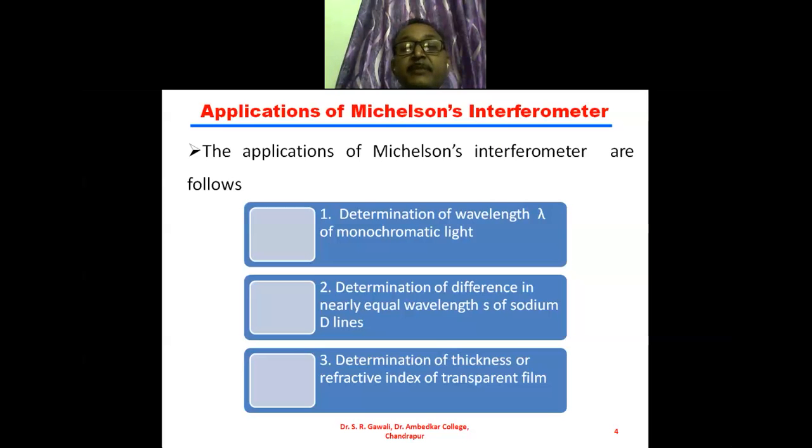In case of sodium light, there are two lines: one has wavelength 5890 angstrom unit, and the other has wavelength 5896 angstrom unit. These two yellow lines are present in the sodium D line, the sodium lamp or sodium light. And the third application is the determination of thickness or refractive index of a transparent film.